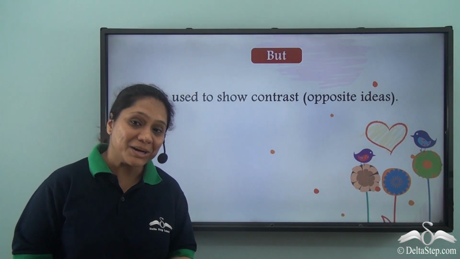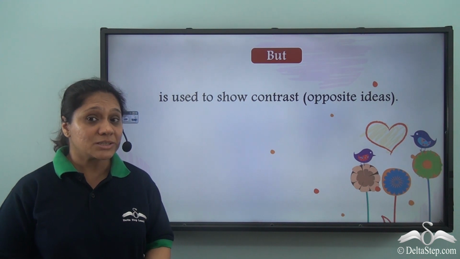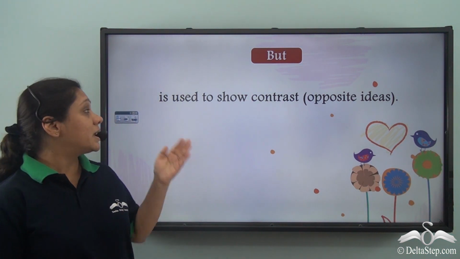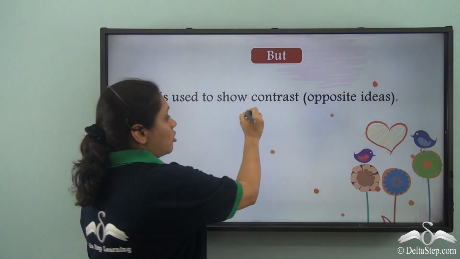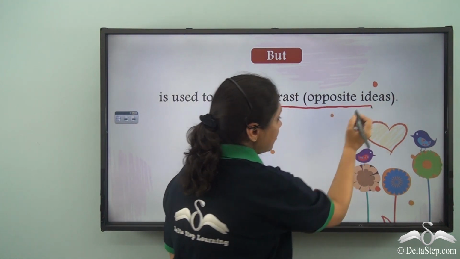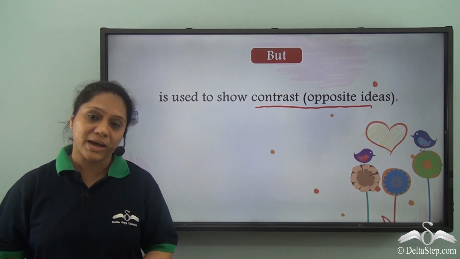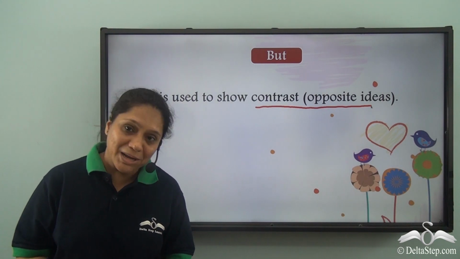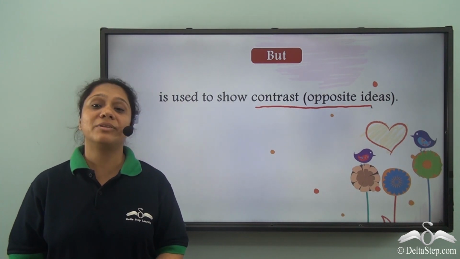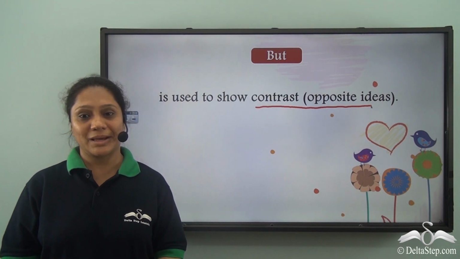So what did we learn today? We learned that but is used to show contrast or opposite ideas. There are many more conjunctions and we will soon learn about them.